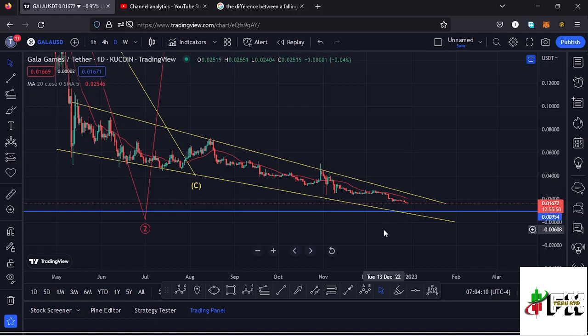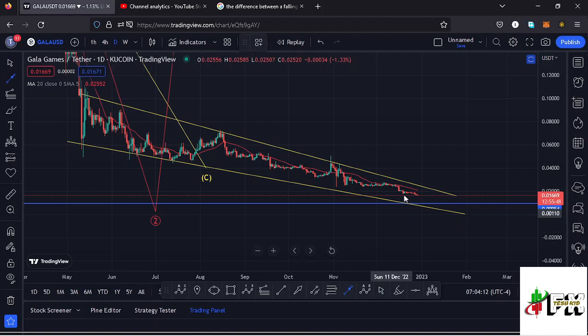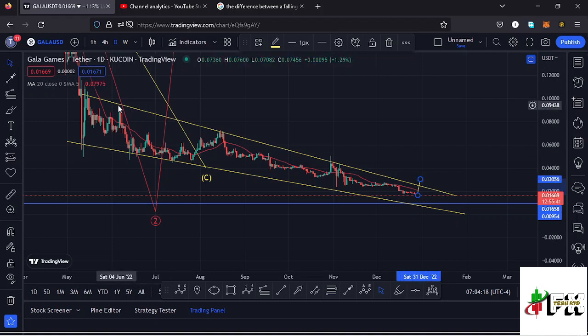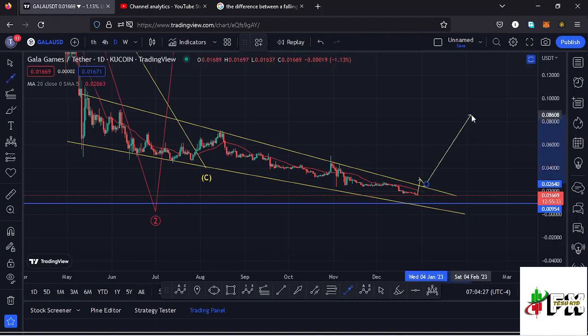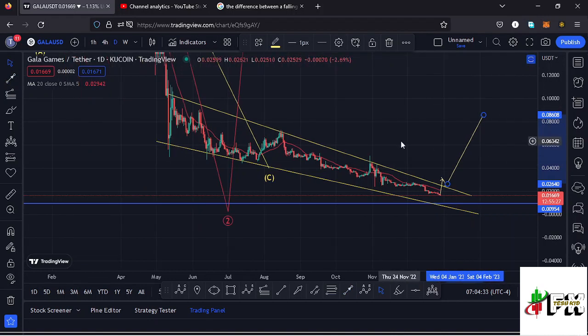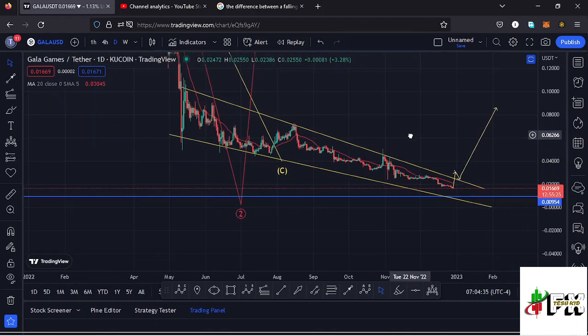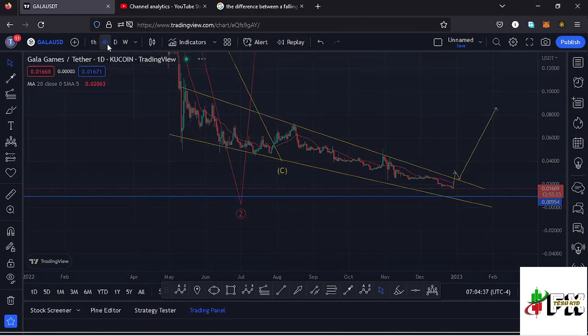And for that breakout to happen, I expect Gala Games to manage to break above the 20-day MA, and once that happens, then we can manage to break above this trend line that is connecting the lower highs. Then expect a retest of that trend line that is right there, then continue pushing even higher to the upside in the formation of that higher Elliot wave count 3 to the upside. So that is one of the short-term scenarios that I'm expecting to play out here on the Gala Games chart. And jumping to the 4-hour chart for further analysis.